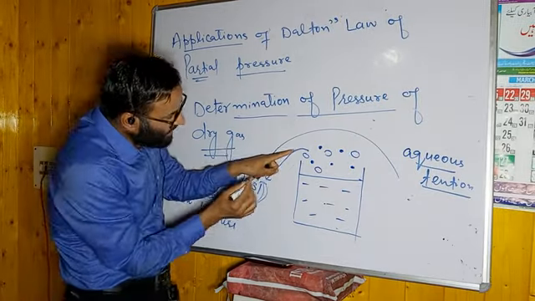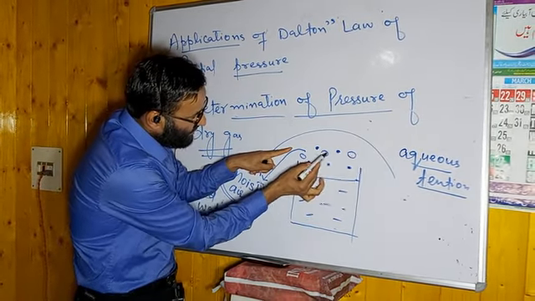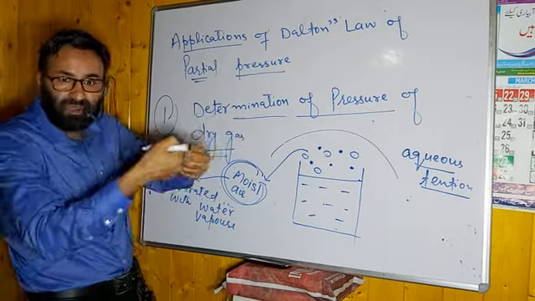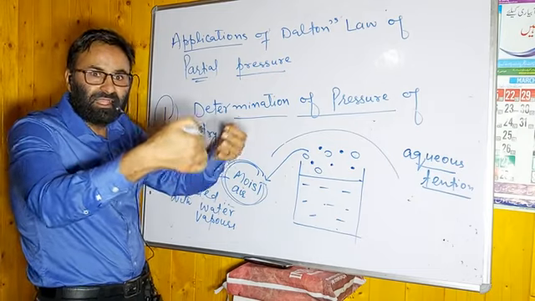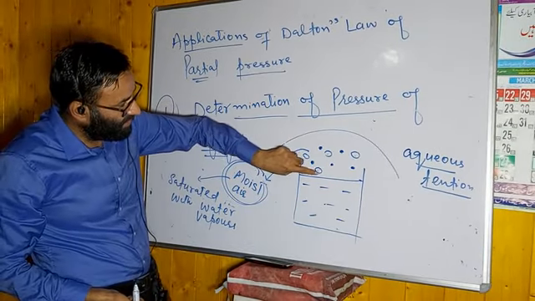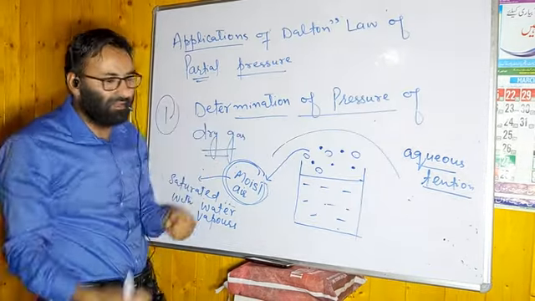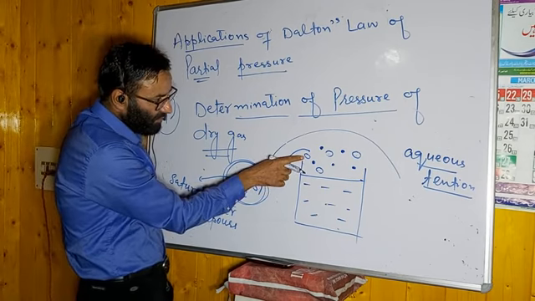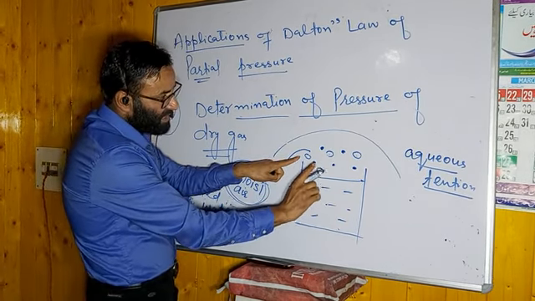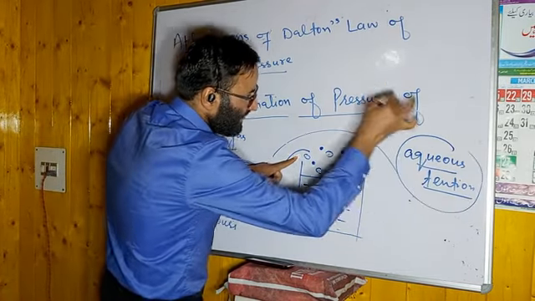But at the same time, these water molecules in the vapor phase also exert pressure. They will also collide, because it is in the gaseous state now. The pressure exerted by the vapor phase water molecules, these hollow ones, which are actually the water vapors, is what we call aqueous tension.